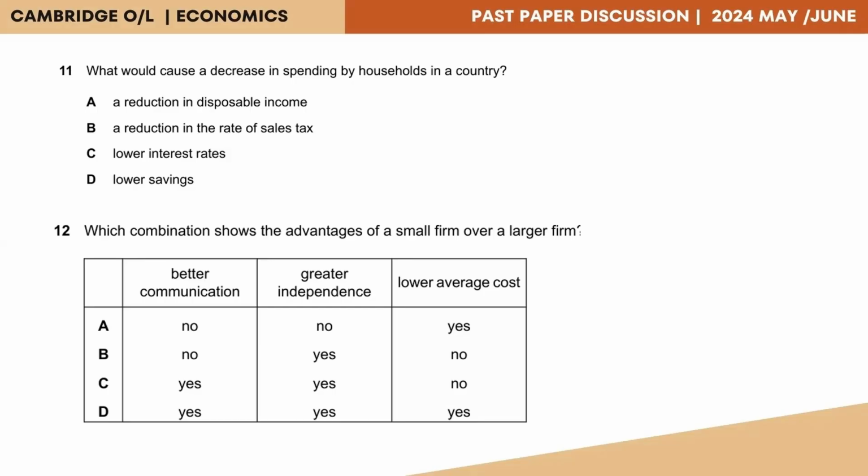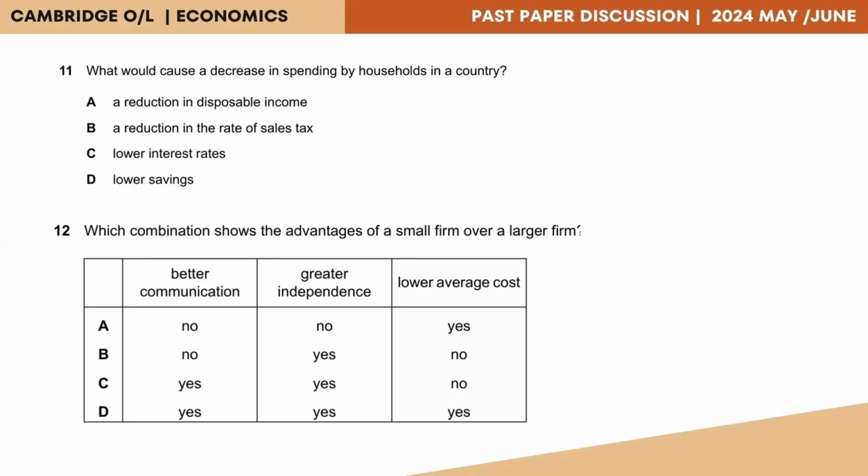Lowering interest rates. As interest rates lower, households would not save. Accordingly, they would utilize that money to purchase goods and services, thereby increasing the demand for goods and services, so increasing the spending. D, lower savings. As a result of lower levels of savings, consumers would not be able to purchase many goods and services, thereby decreasing spending.